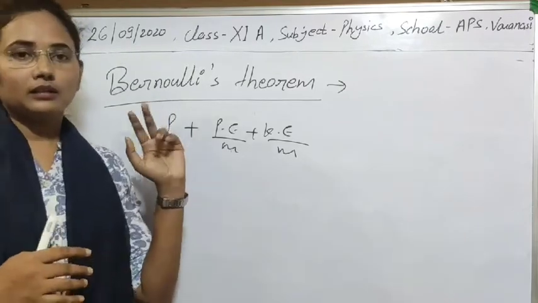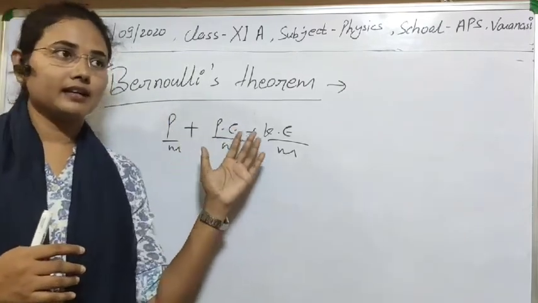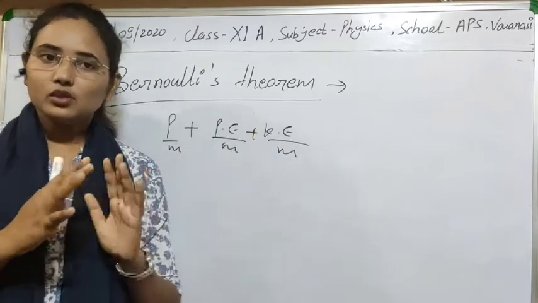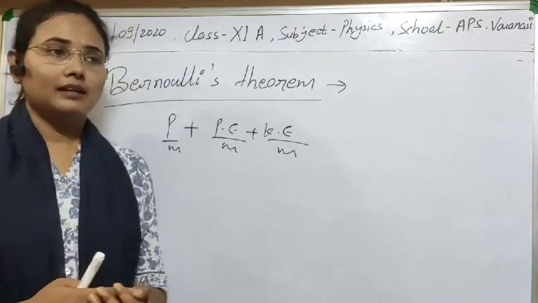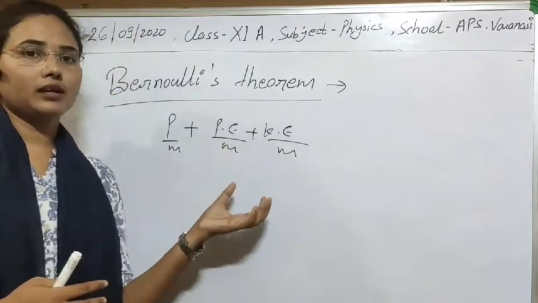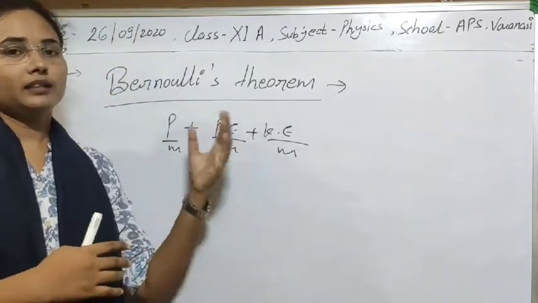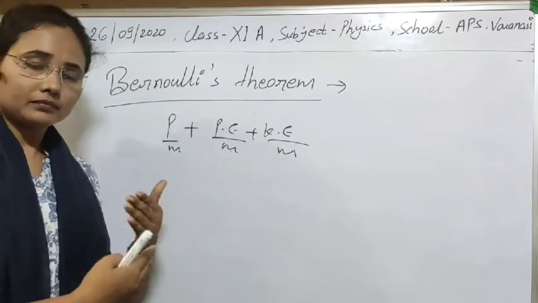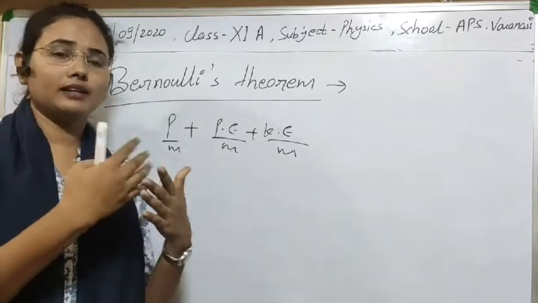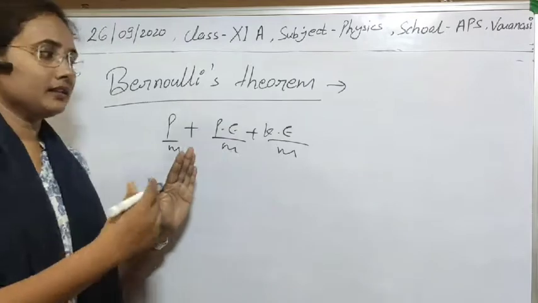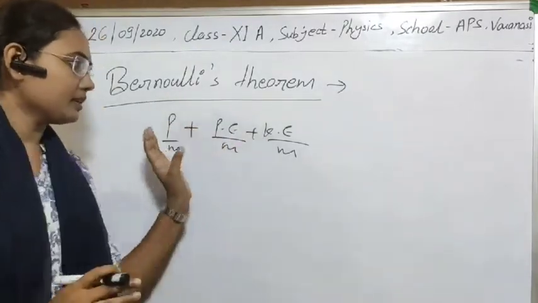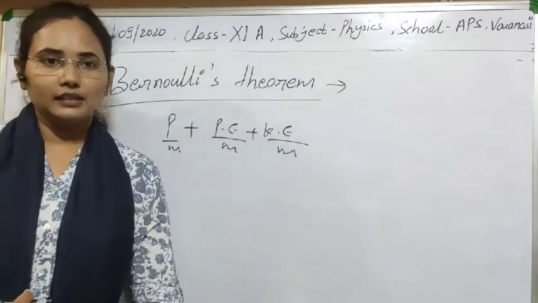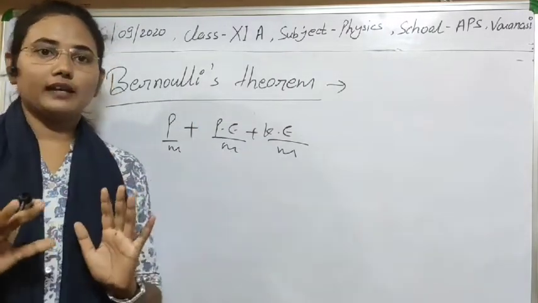First, there are two conditions. For an ideal liquid, there is no dissipation of energy. Ideal liquid means that the liquid is not losing any type of energy in other processes, like in the process of heat or other things. It is not losing any energy. There are only three types of energy, pressure energy, potential energy, and kinetic energy, and no loss of energy is taking place.